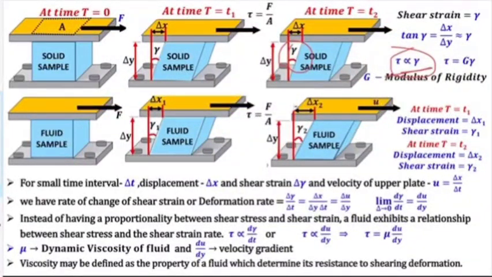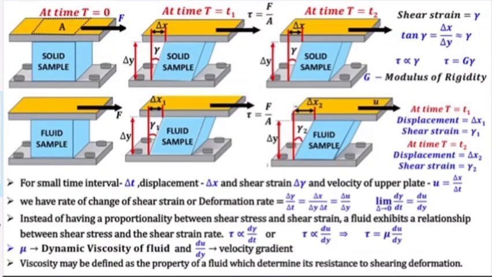Now if I remove this proportionality, I will get this constant G, which we call the modulus of rigidity. What is the modulus of rigidity? It is a property of the material which is resistance to deformation. If the G value is more, it will deform less, this gamma value will be less. That means it is resistance to deformation.